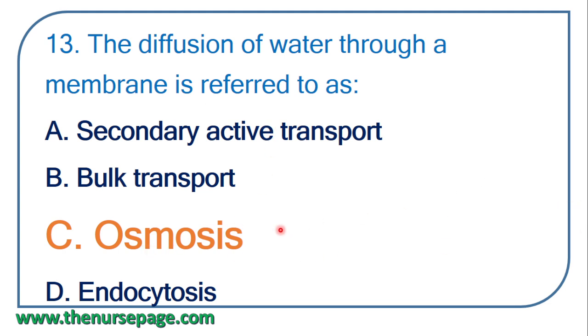Osmosis is a word that is reserved for the movement of water through a membrane. Osmosis means the movement of water through a membrane. The word came from the movement of water through a membrane.